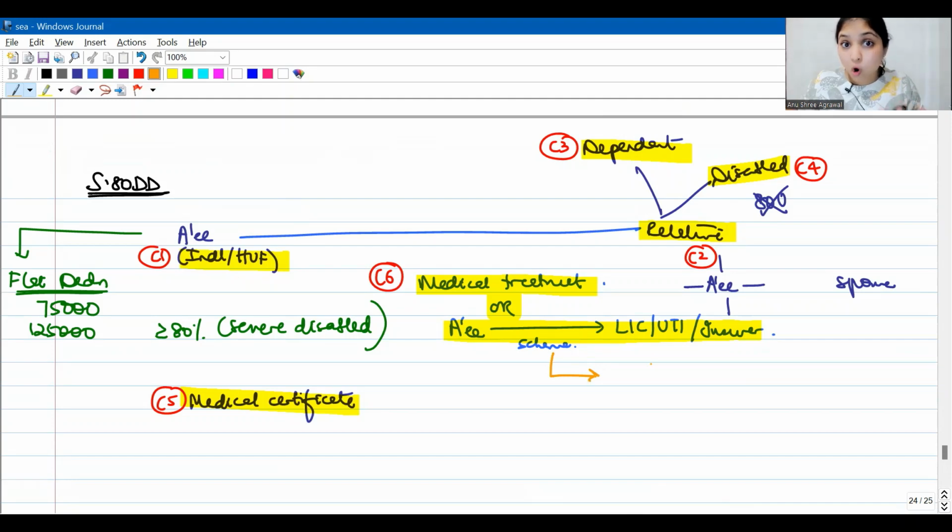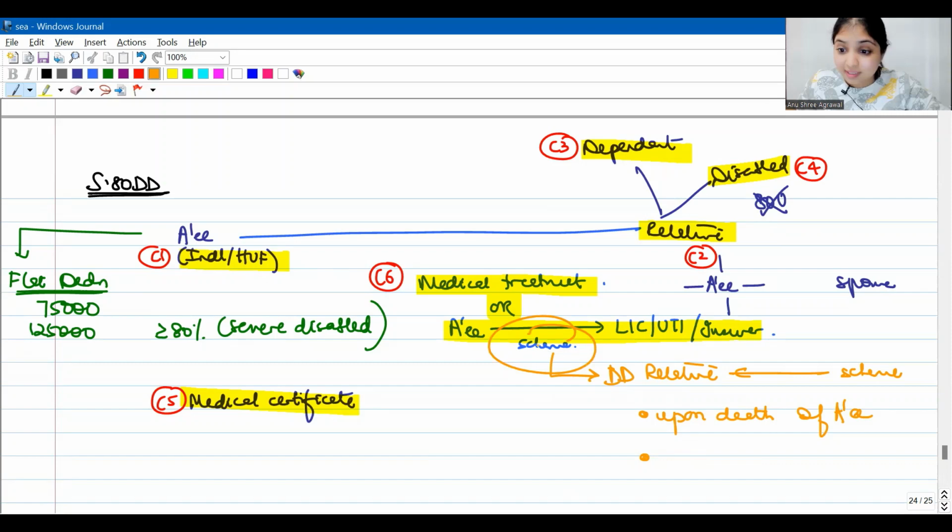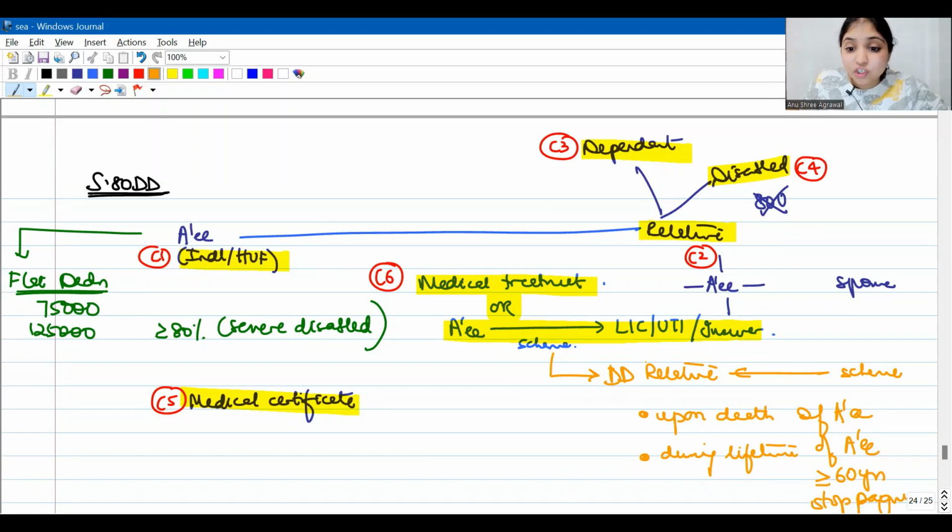Under this scheme now, according to the amended provision, when is the dependent disabled relative going to receive money from the scheme? Either upon the death of the assessee. This is the only point which was there earlier. Now, one more situation they have added. The dependent disabled relative may receive the money even during the lifetime of the assessee, but only after the assessee has reached at least 60 years of age and has stopped making payment to the scheme.